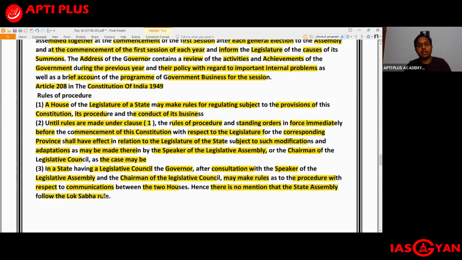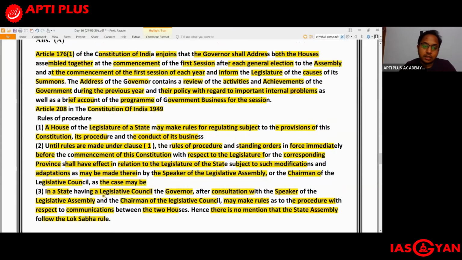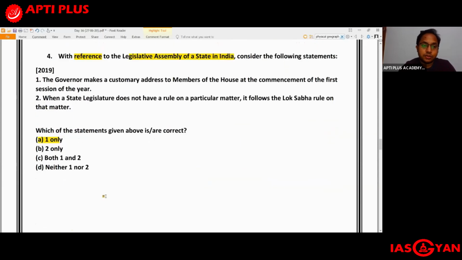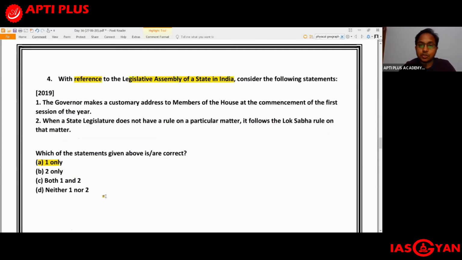If you go through the entire Article 208 of the Indian Constitution, there are three parts of it: part 1, 2, and 3. In none of these parts do we see it written anywhere that the State Assembly will follow the Lok Sabha rule in case there is no rule on a particular subject. So the second statement is incorrect. Only the first statement is correct, and for question number 4, the right answer should be A1 only.